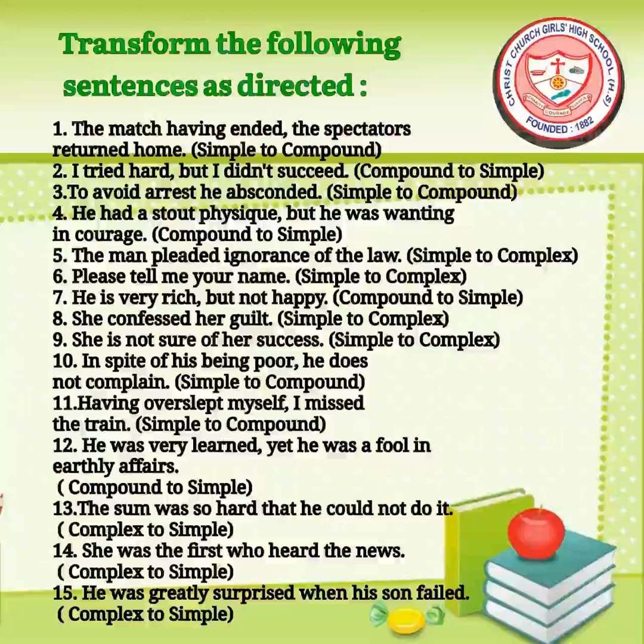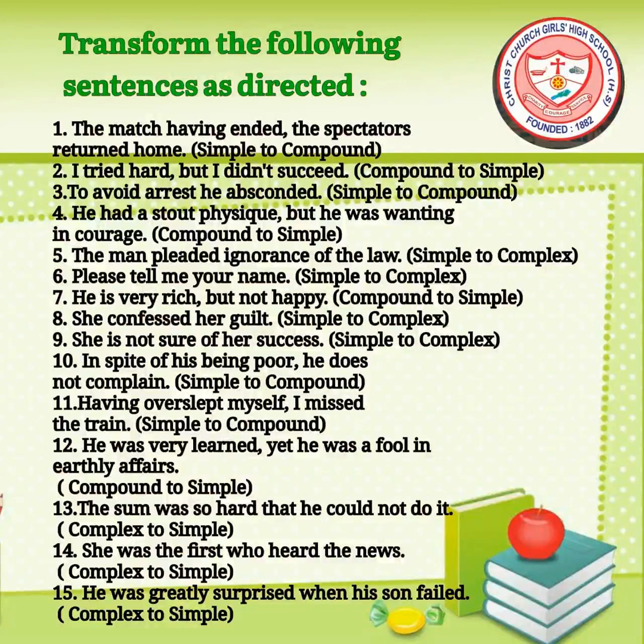Since I was talking about practicing, here are some practice materials for you. Transform the following sentences as directed. The match having ended, the spectators returned home. Simple to compound. I tried hard, but I didn't succeed. Compound to simple.